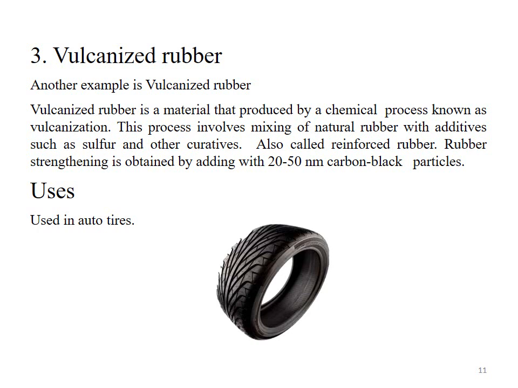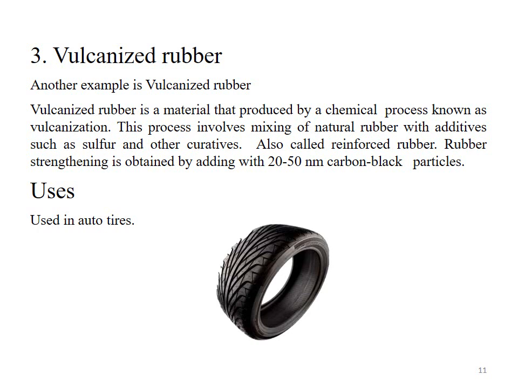Which particles can be added to increase the strengthening? That is the particles of carbon black. When we add particles of carbon black, the size of the carbon black particle ranges from 20 to 25 nanometers.